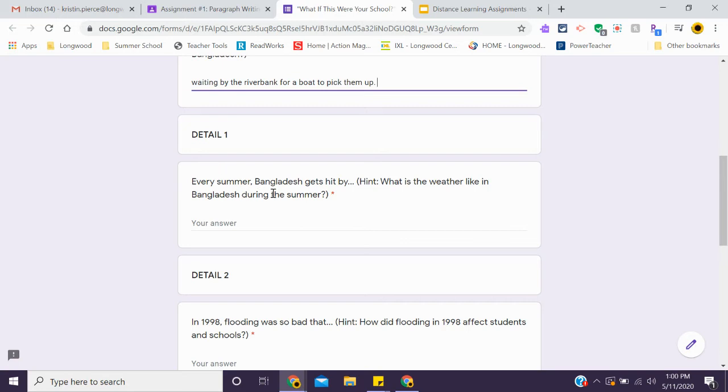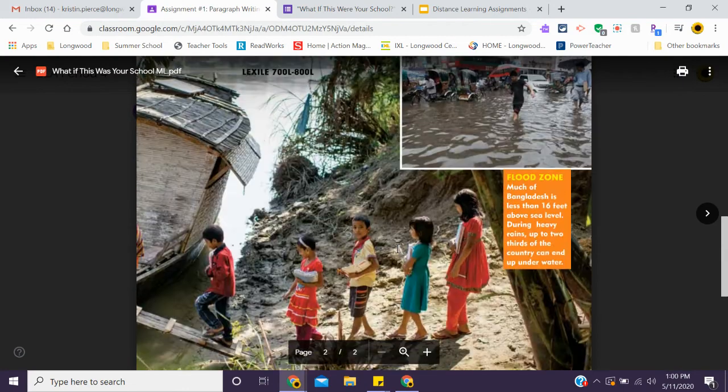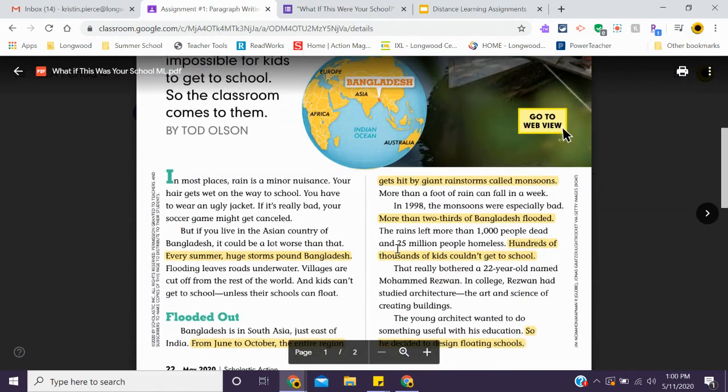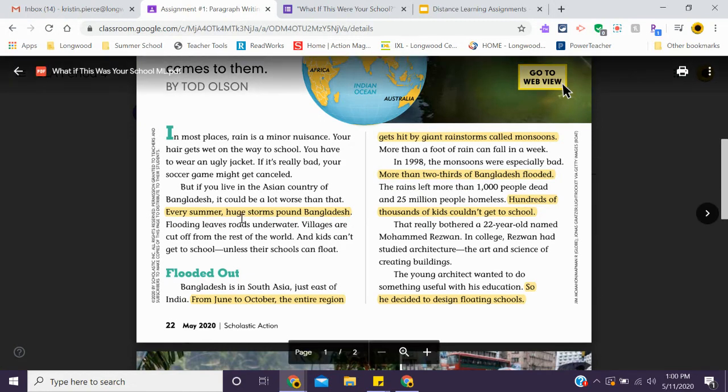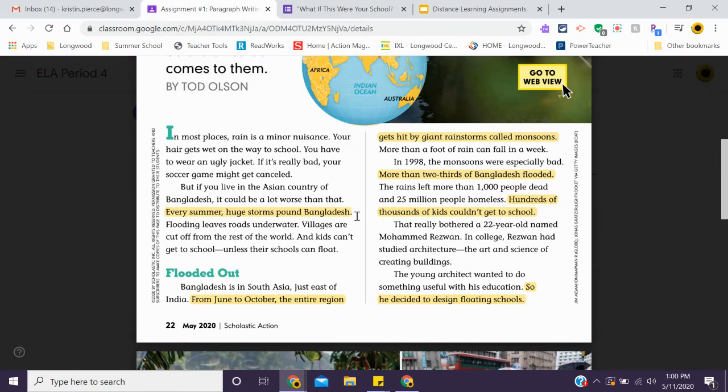Every summer, Bangladesh gets hit by... here's our hint. What is the weather like in Bangladesh during the summer? Let's go back. Let's find that answer. Weather for Bangladesh in the summer. Oh, here we go. Here's some highlighted information. Every summer, huge storms pound Bangladesh.